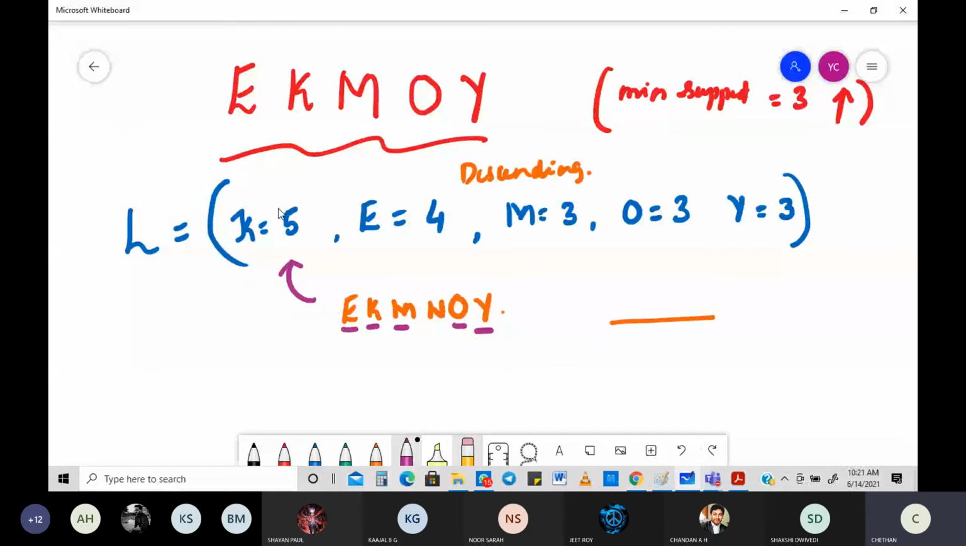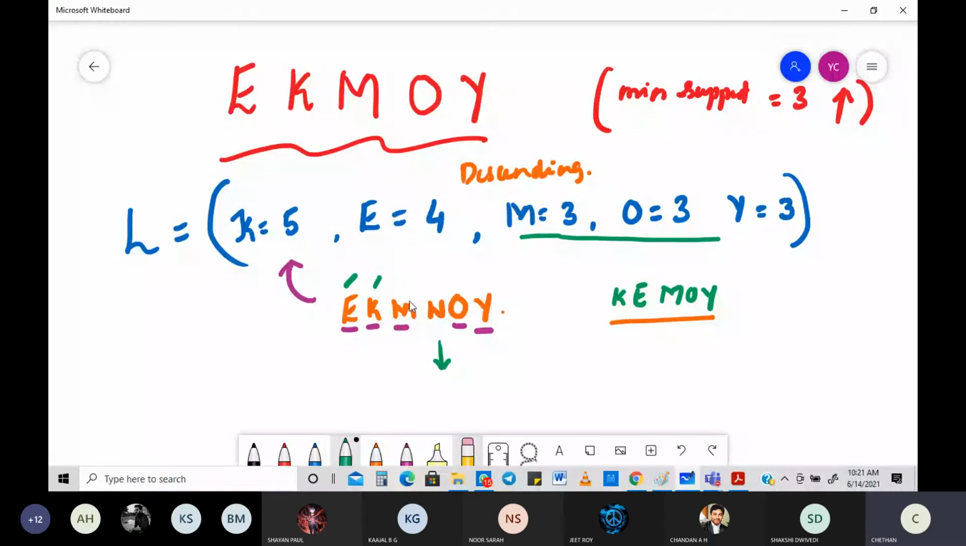K, E, see this? K, E. Then, of course, whatever the order I've taken right here: M, O, Y. K, E, M, O, Y. What about N? N is not making it into the ordered item set because of its very, very low frequency. See this? It's not making it into the ordered item set here. Have I done the same thing right here? K, E, M, O, Y.